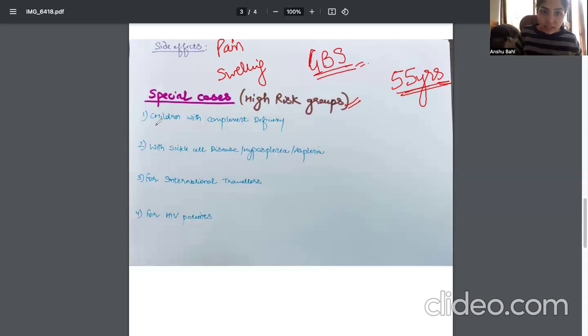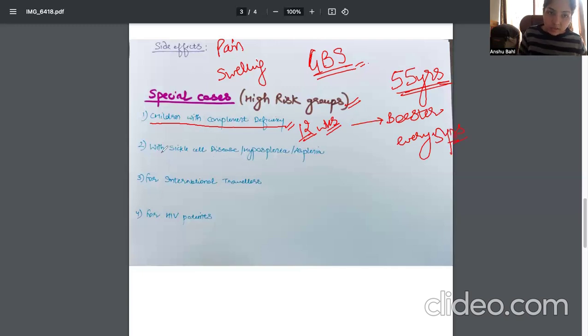For example, in children with complement deficiency, we can give 2 primary doses after the age of 2 years, 12 weeks apart. After that, booster every 5 years. Similarly, with sickle cell disease, hyposplenia, asplenia, also the same: 2 doses at least 12 weeks apart.